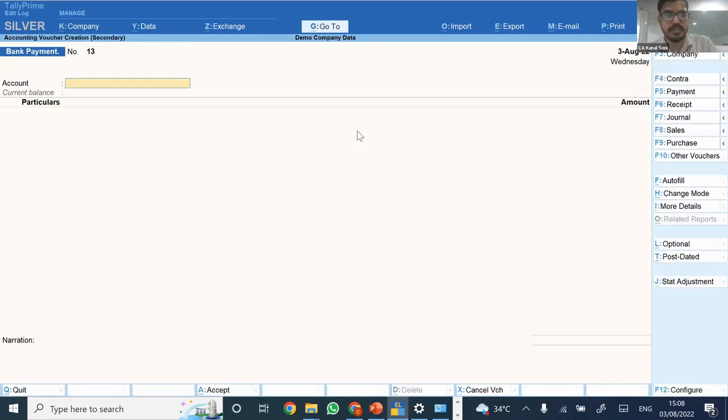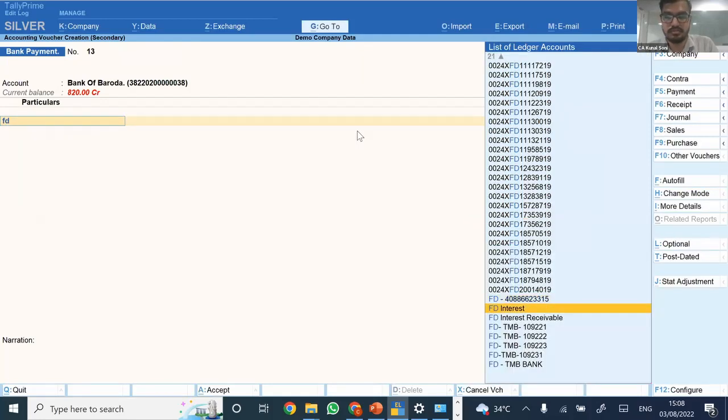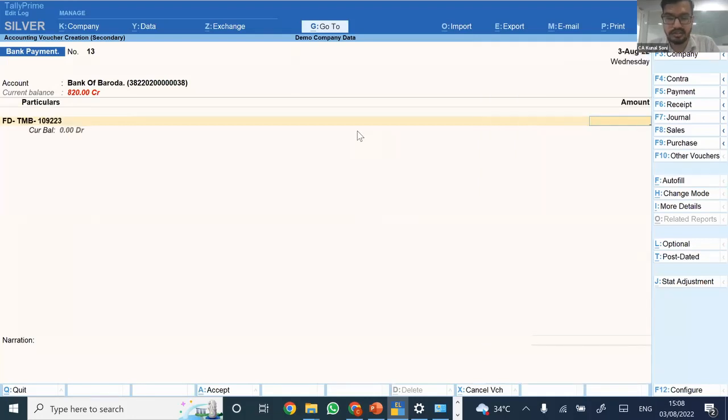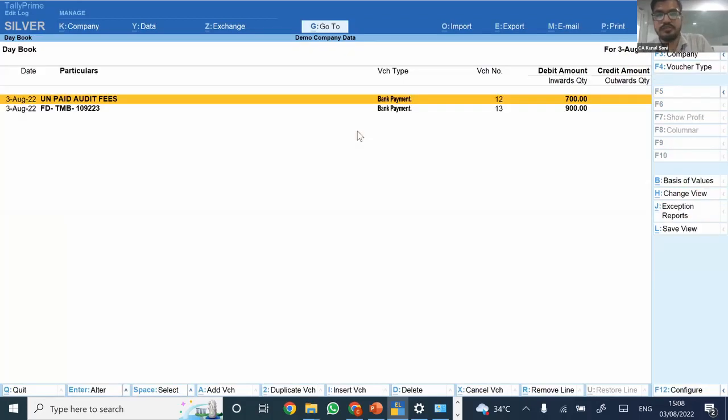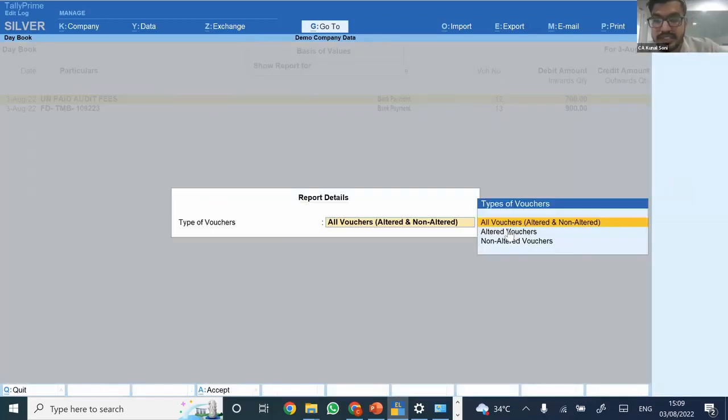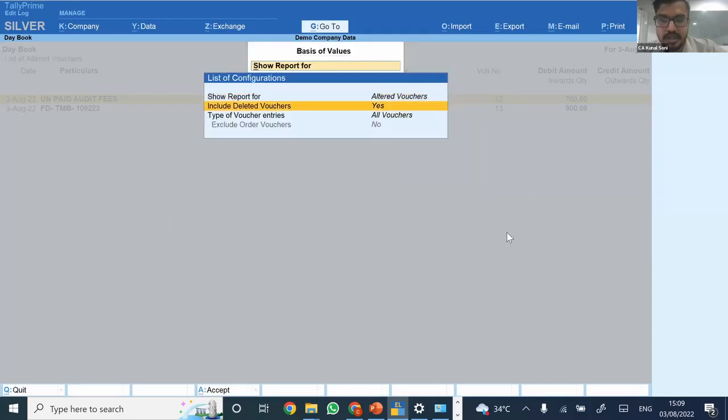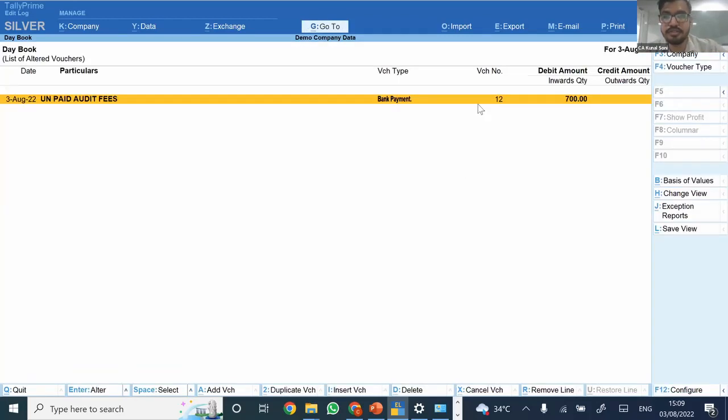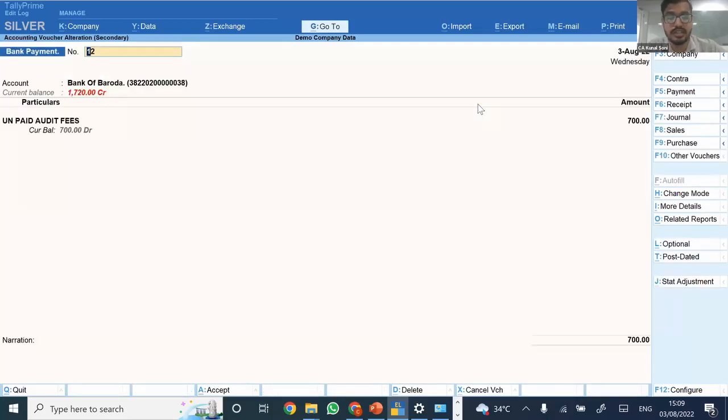Now, let's say apart from this, I'm making any routine entries. Let's say I'm just doing some entries. Now, in case we want to view all of the modified transactions, then what Tally has provided is, we can go to basis of value. This is my daybook currently. I'm going to basis of value. Now, in case I just want to see the altered transactions, I can just click on altered transactions, include deleted vouchers. I'm pressing Control F. So see, currently it is displaying only the altered transactions.